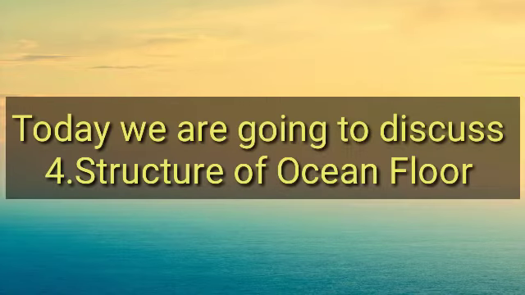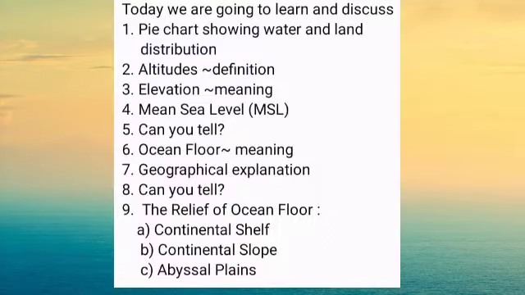Today, we are going to discuss and learn chapter number 4, Structure of Ocean Floor. Today we are going to learn and discuss the following topics. First, pie chart showing water and land distribution. Second, altitudes and its meaning. Third, elevation, its meaning. Fourth, mean sea level, that is MSL.